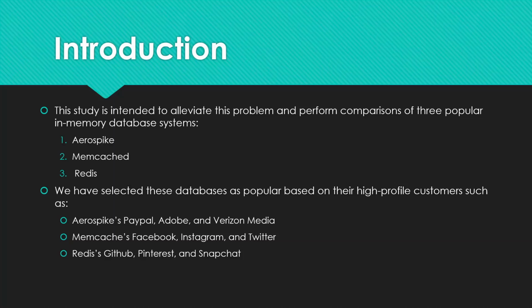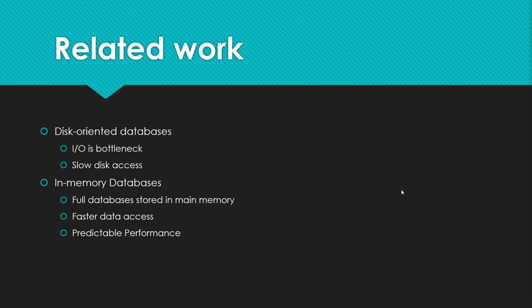We have Aerospike, Memcache, and Redis. We have selected these databases based on their high-profile customers such as Aerospike's PayPal, Adobe, and Verizon Media, Memcache's Facebook, Instagram, and Twitter, and Redis's GitHub, Pinterest, and Snapchat.